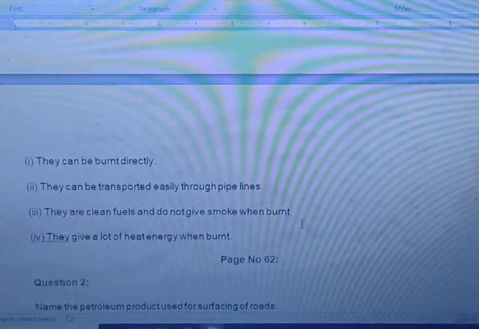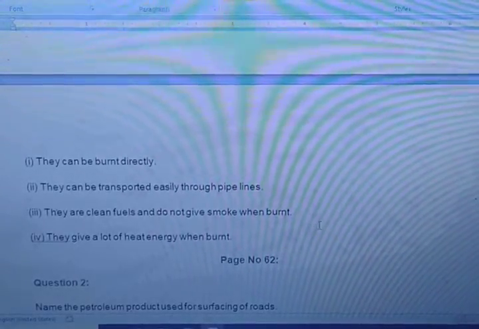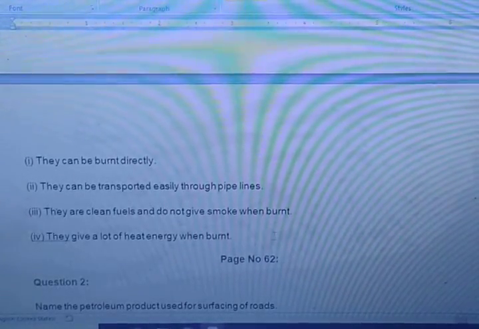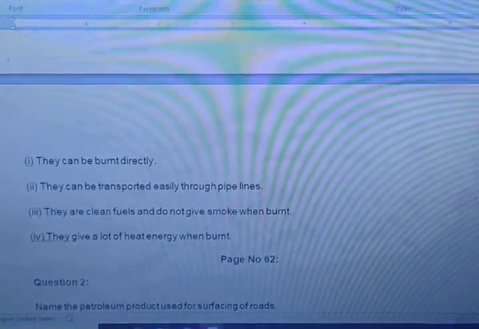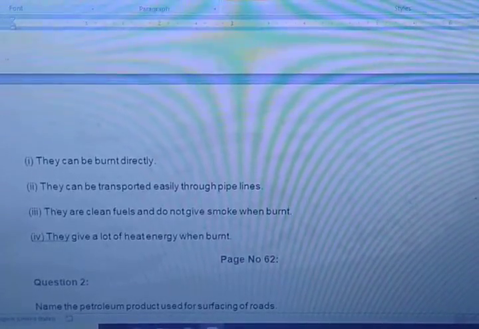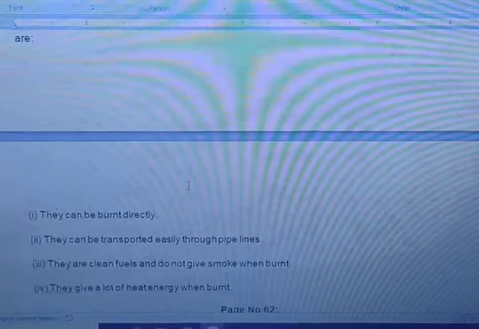What are the advantages? You can see they can be burnt directly, they can be transported easily through pipelines, they are clean fuels and do not give smoke when they burn, and they give a lot of heat energy when they burn. So whatever characteristics an ideal fuel has, CNG and LPG have all these characteristics. So these are the advantages.